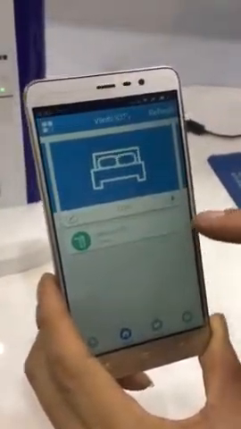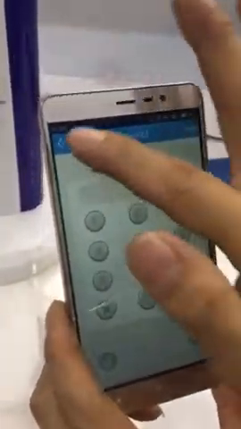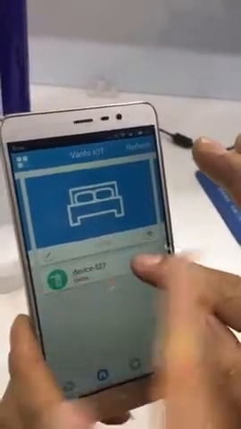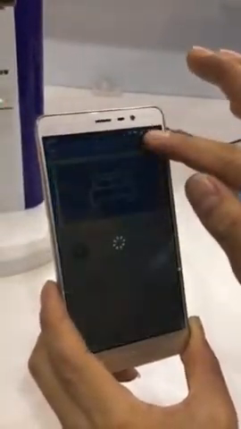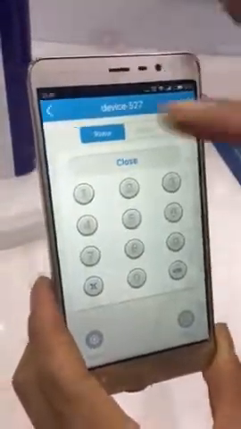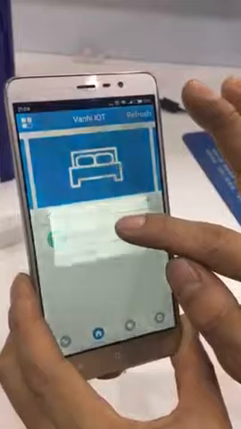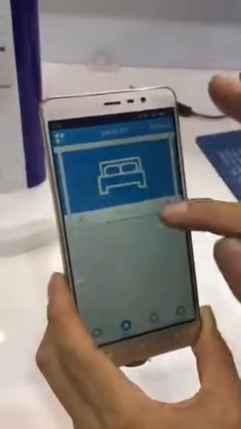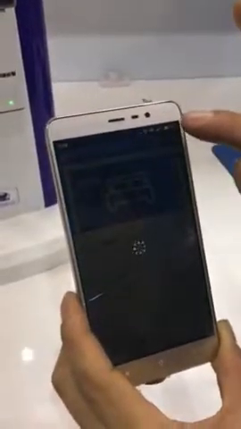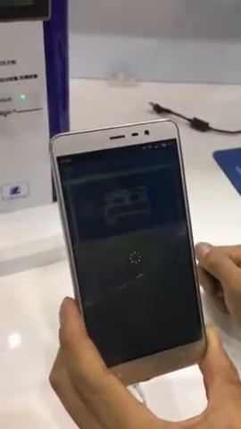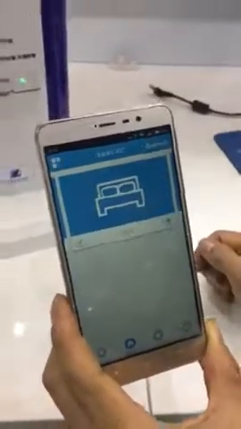If it is iPhone mobile, and you can slide to left, and that means delete. And after you delete, you can refresh, and then it will delete. Yes, we can delete. If you delete this device on this mobile, and then you can use to other mobiles to connect to other mobiles.